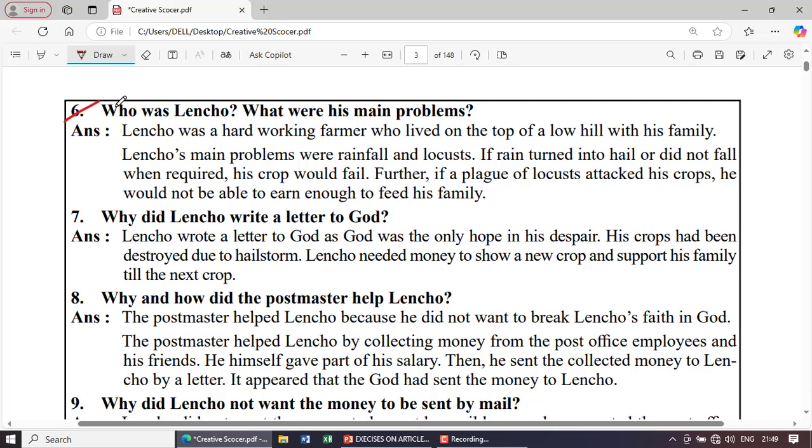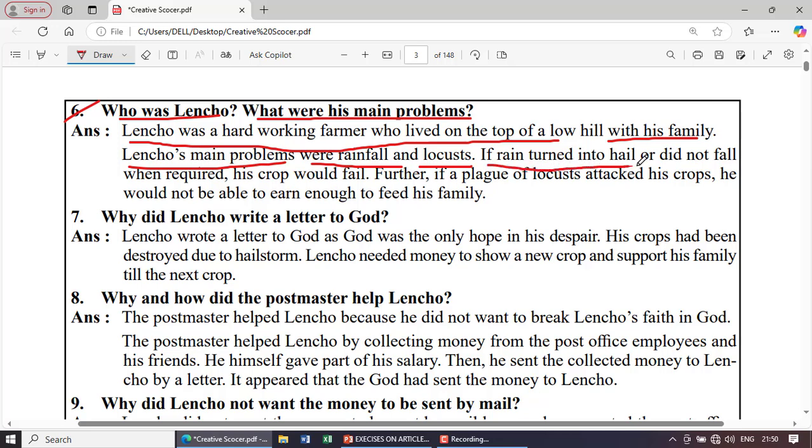Next question. Who was Lencho? What were his main problems? Answer. Lencho was a hard-working farmer who lived on top of a low hill with his family. Lencho's main problems were rainfall and locusts.